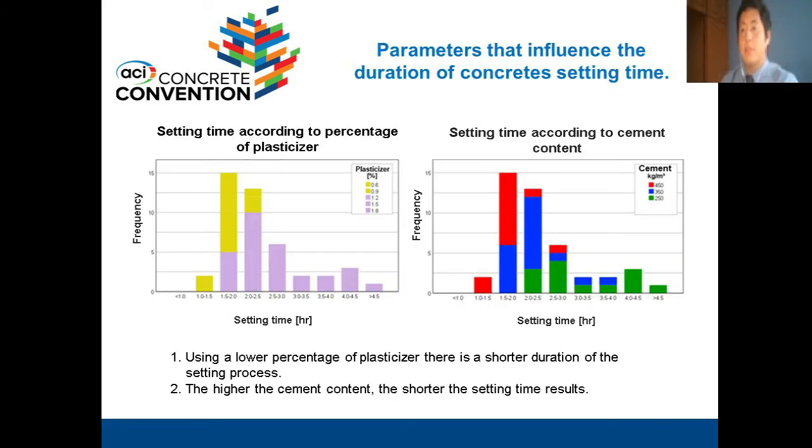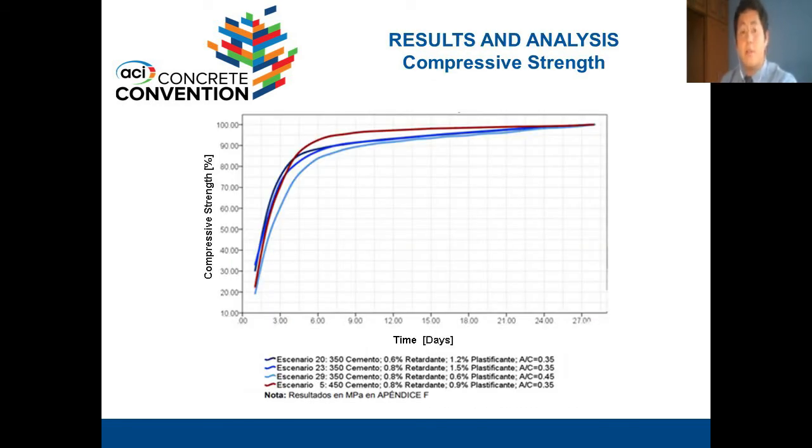Parameters that influence the duration of concrete setting time. In these two graphs, we can observe the setting time according to the percentage of plasticizer and the content of cement in kilograms. Using small quantities of plasticizer implies shorter setting times, and using high quantities of cement results in shorter setting times as well. Results and analysis. Regarding compressive strength, the optimal cases were studied to obtain the resistant design at 28 days using a specific content of cement and different combinations of retardant and plasticizer admixtures, as shown in the graph.